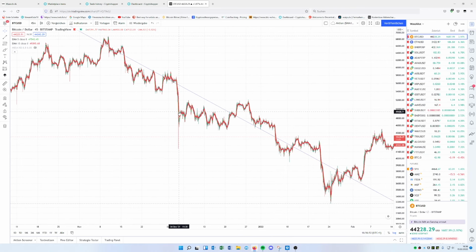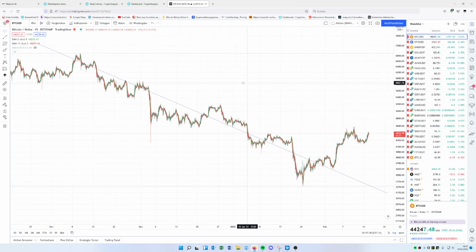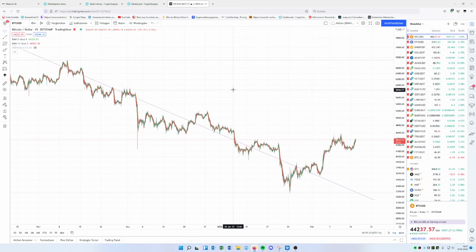DCA is a problem. It doubles your money always. Let's say you have a $100 position. DCA is buying again 100. That's the first DCA, which is fine. But then, for example here, the next time DCA makes from your 200, it makes 400, and so on. It makes 800, it makes 1,600. And this is just for one position. So it puts a lot of money into your position, even when it's dropping down. And this is only one position. Really quickly, you're running out of money because it's uncontrollable.